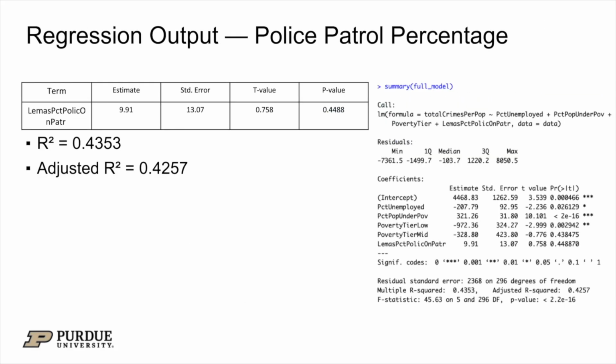And here's the regression output. If we look at the term percent police patrol, the estimate is 9.91, standard error is 13.07, the t-value here is 0.758, and the p-value is 0.4488. R squared is 0.4353, and the adjusted R squared is 0.4257.